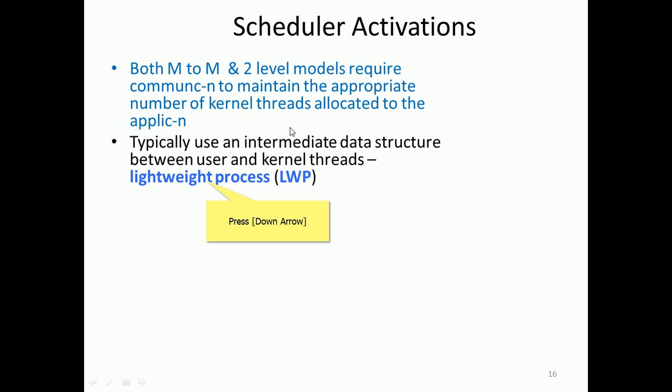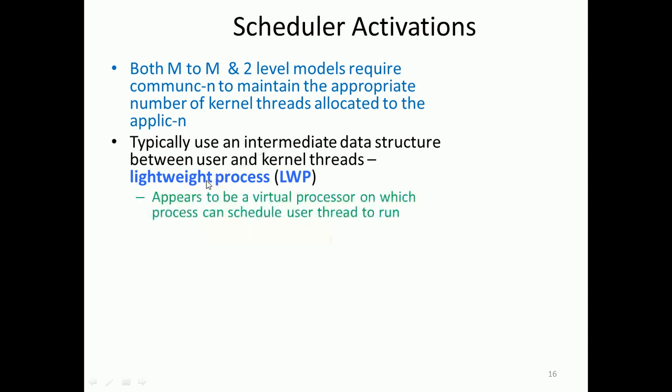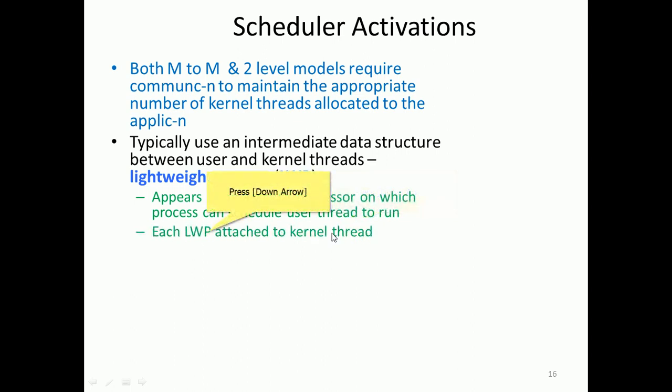That intermediate data structure is a lightweight process, right? A lightweight process is a common data structure that helps between the user and kernel space. It appears to be a virtual processor on which the process can schedule user threads to run. Each lightweight process is attached to a kernel thread. So every kernel thread has an LWP, which is what is called the intermediate data structure.